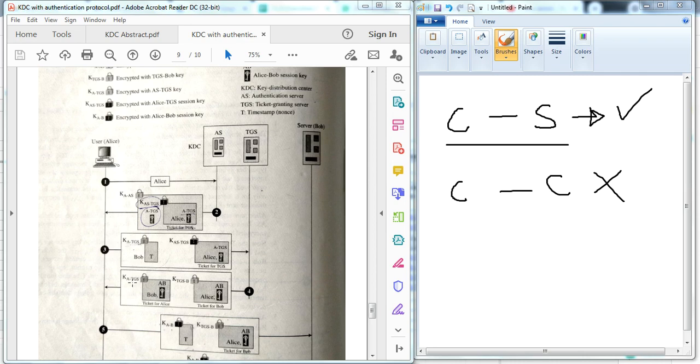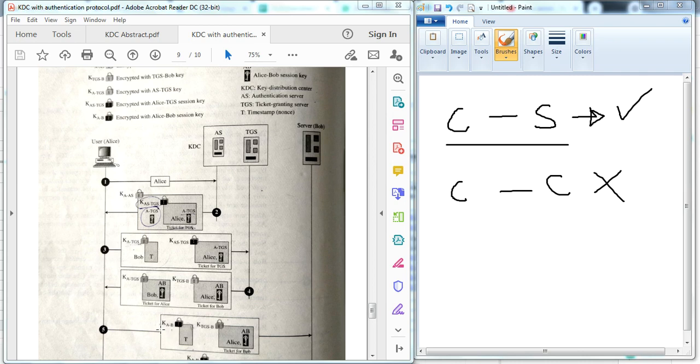Alice decrypts her message, gets the identity of Bob, yes, I want to communicate with Bob, and gets the session key. The other message is for Bob, so Alice resends it to Bob, because the TGS sent it for Bob and Alice cannot decrypt it, since she doesn't know K_TGS,B.